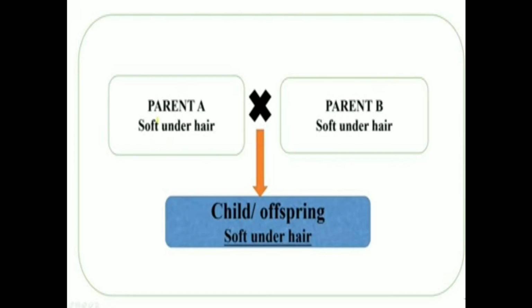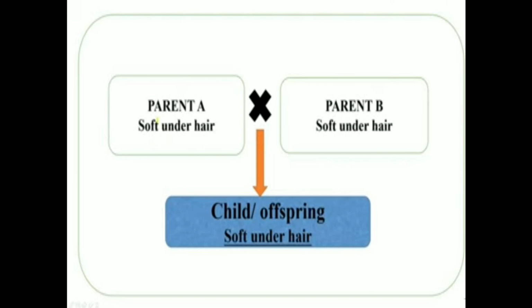Let's understand this way. Suppose both your parents are tall, your father is tall and your mother is also tall, so there is a high probability that you will also be tall.